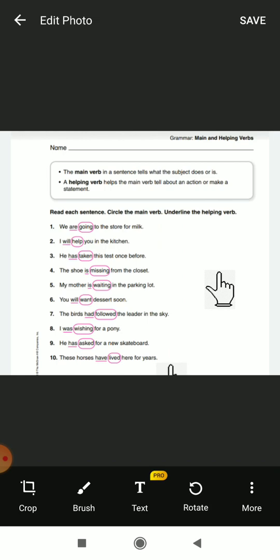Properly read the sentence and then circle and underline. Which one I told you to circle, circle that, and which one to underline, underline that. Don't get confused. Main verbs are different, helping verbs are different.